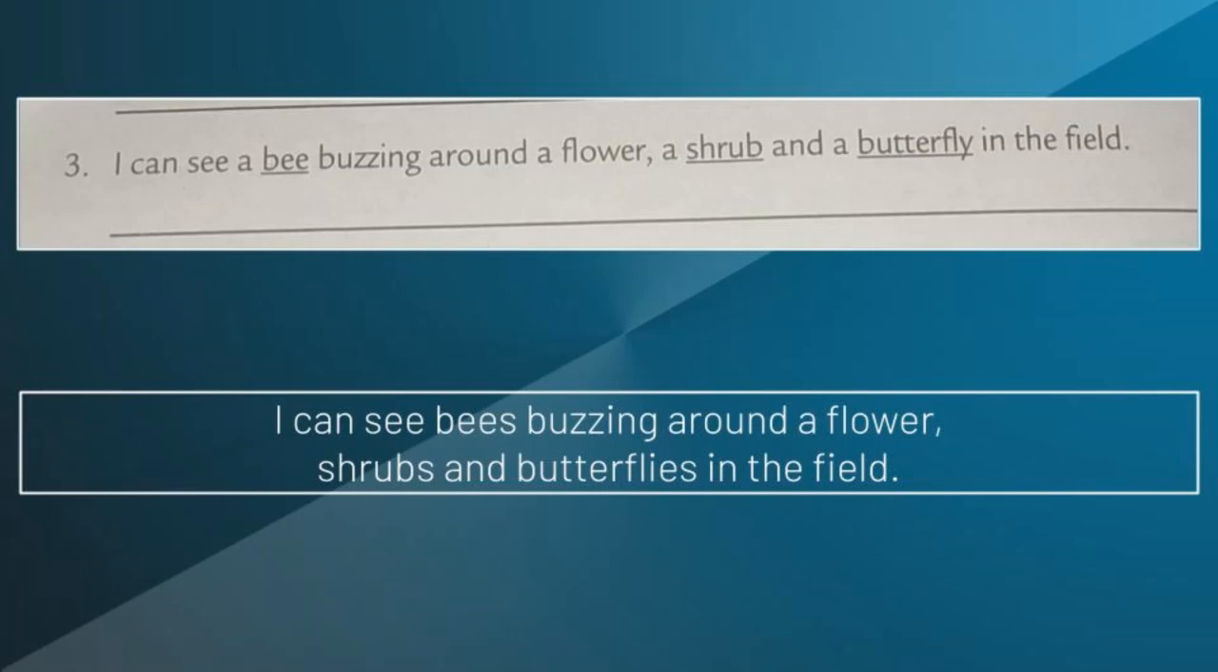Butterflies. So students, now rewrite the sentence. I can see bees buzzing around a flower, shrubs, and butterflies in the field. Okay, already I have explained that we do not use articles before plural nouns. So what is the answer? I can see bees buzzing around flowers, shrubs, and butterflies in the field.